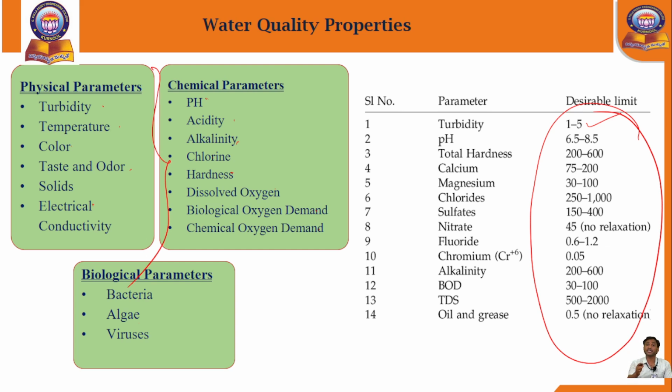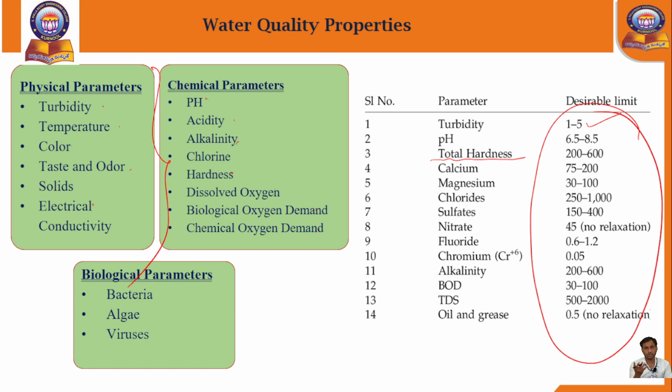For example, let us take the total hardness test, 200 to 600. If it is within the limits, we can use it for the drinking purpose. If it is not within limits, whether it is less than 200 or more than 700, what do we do?